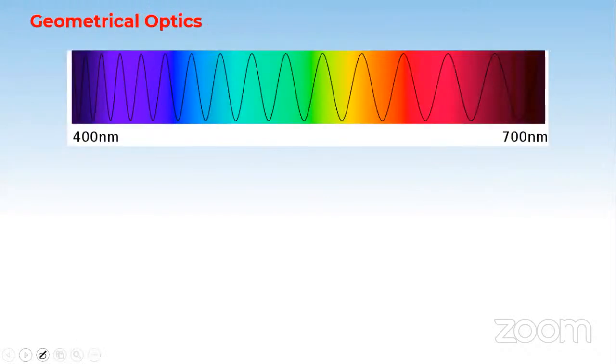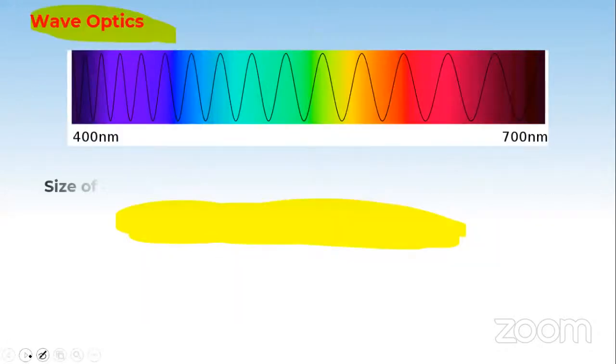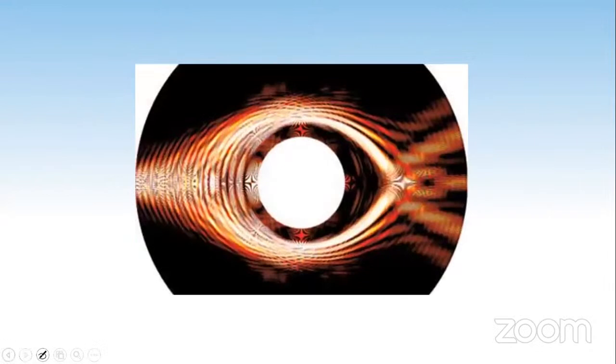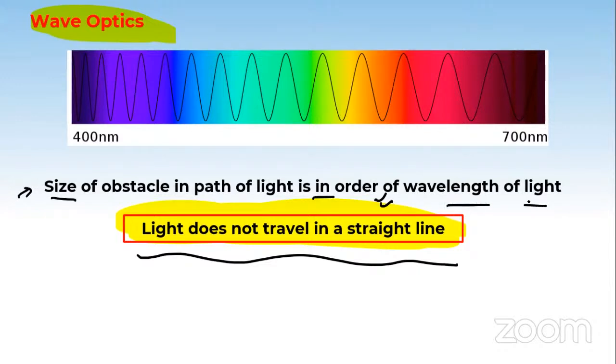After this, we have studied geometrical optics somewhat in the previous classes, and then wave optics somewhat. So there was a contradiction. The wave optics conclusion was that light does not travel in a straight line when the size of the obstacle in the path of the light is in the order of the wavelength of the light.